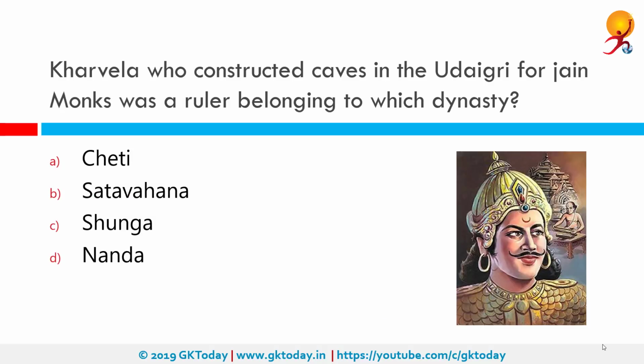Kharavela, who constructed caves in Udayagiri for Jain monks, was a ruler belonging to which of the following dynasties? The correct answer is Chedi. The main source of information about Kharavela is his rock-cut Hathigumpha inscription. He was a ruler of Kalinga, which is in present-day Orissa. He ruled sometime around the 1st and 2nd century BCE, and he is the best-known king of his dynasty.